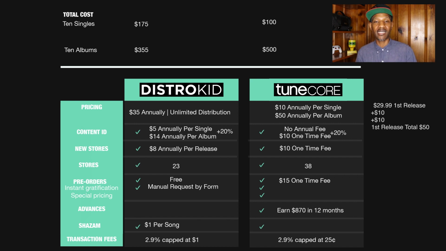You could be sacrificing getting discovered by somebody who might be able to change your entire world, and revenue from streams and downloads, in exchange for saving $145. You could be sacrificing $10,000 in pre-order revenue to save $145.